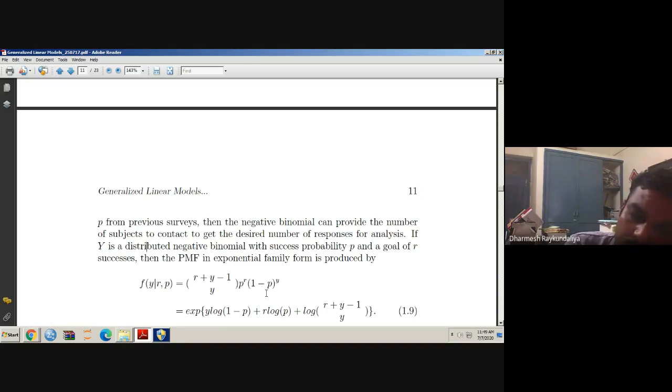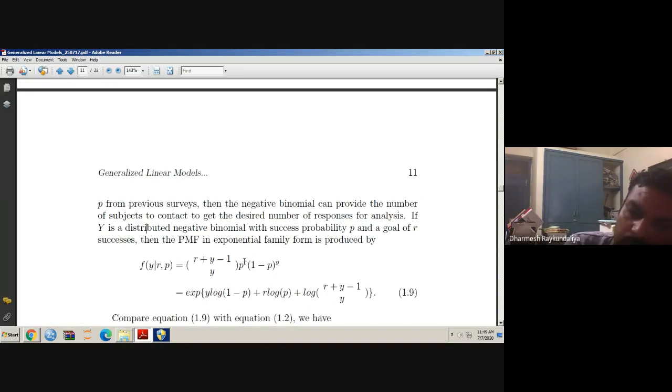P is the probability of success, 1 minus P is the probability of failure, P raised to R and 1 minus P raised to Y. Because Y we wish to know. We don't know the value of Y. We know the R. The Rth success is fixed and we wish to find what should be the value of Y.